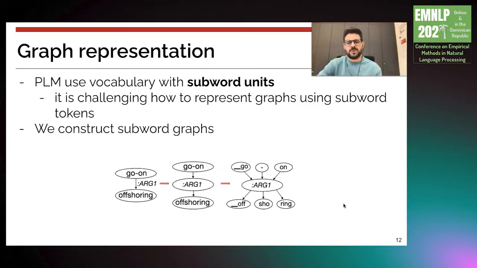One important issue when we are working with pre-trained language models is that they use a vocabulary with subword units. However, it's challenging how to represent graphs using subword tokens. So in this work, we construct subword graphs. So we do the following. First, given an AMR structure, we generate nodes from the heads, and after the tokenization, each token of a node is connected with the corresponding node that this node was connected to. So in this case here, Go1 was split into different tokens, and all of these tokens are connected with arg1.